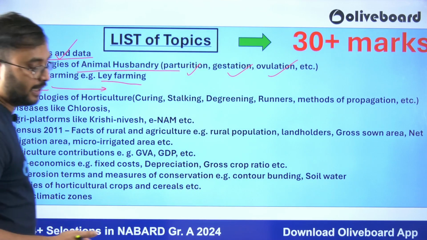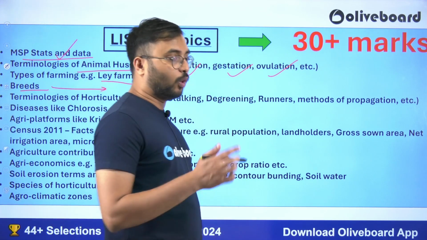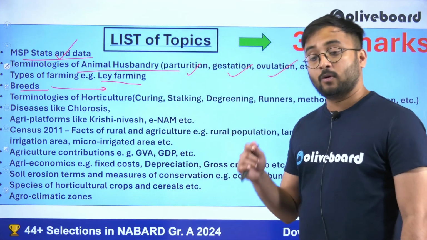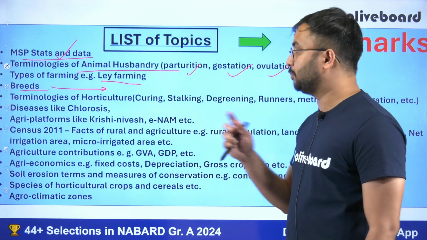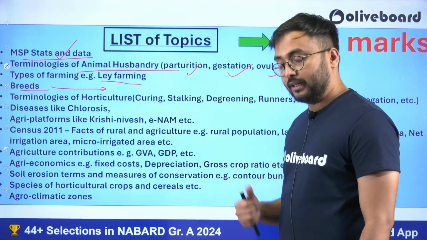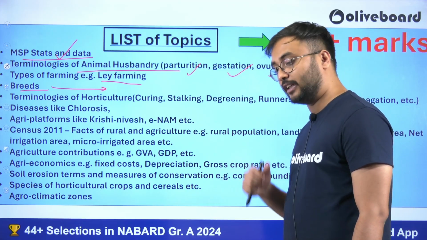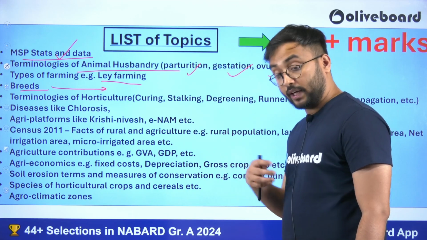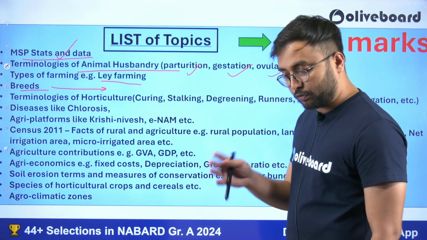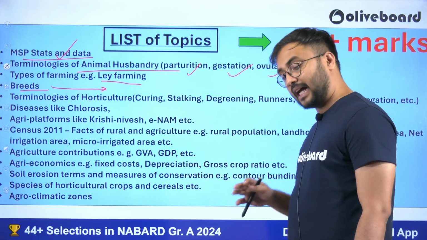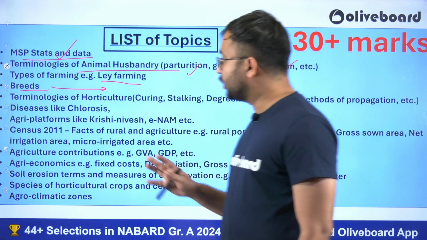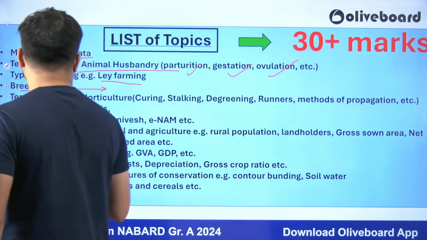Understand what is the name of the breed, which region it belongs to, what are the local names, what are characteristics, features, as well as what are the distinct traits of that particular breed. Then overall the capacity of the breed in terms of meat, in terms of eggs, in terms of milk, in terms of if that sheep or goat is there, then how much wool it is giving, what is the total weight of female and male. Then lastly, which diseases do occur in such breeds. So it's very simple to even cover all the breeds.